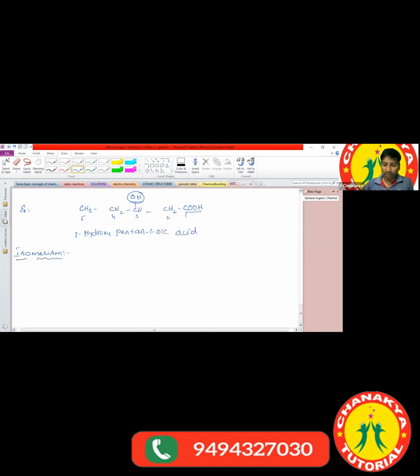Here I want to discuss only structural isomerism. So what is meant by isomerism? Isomerism is nothing but two or more compounds having the same molecular formula, but differing in any one of the physical or chemical properties of the compound.